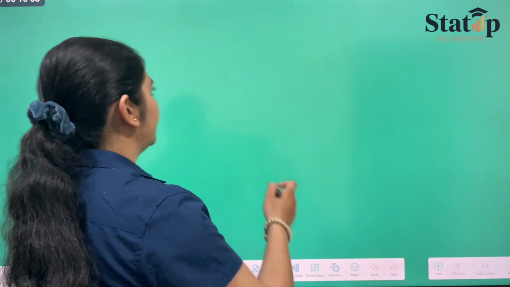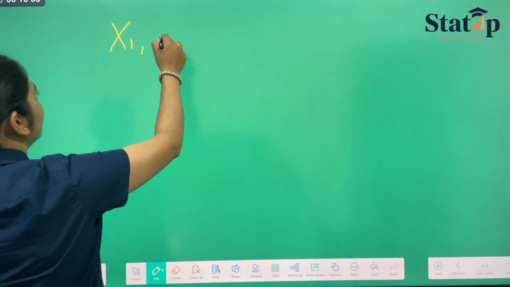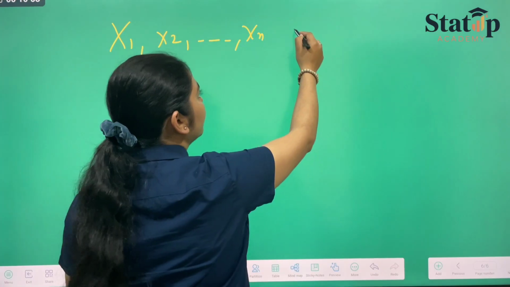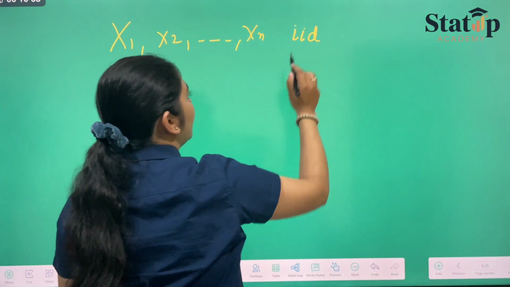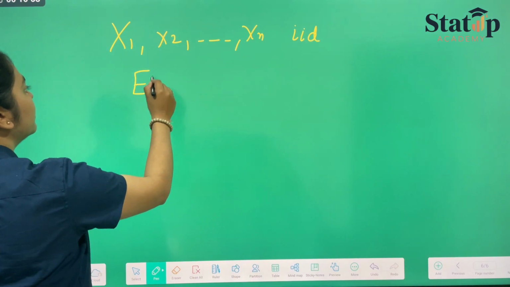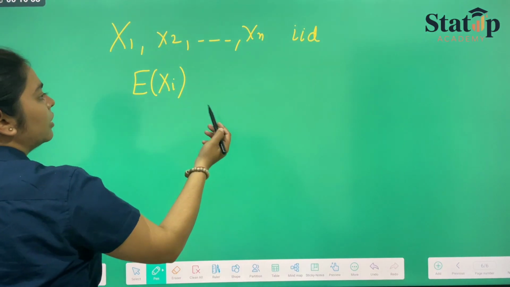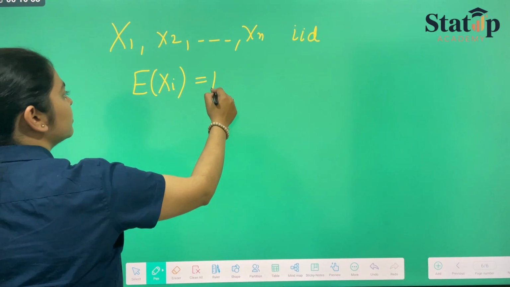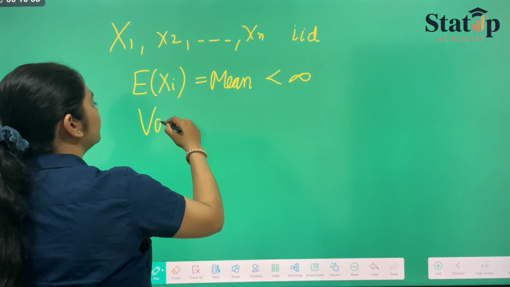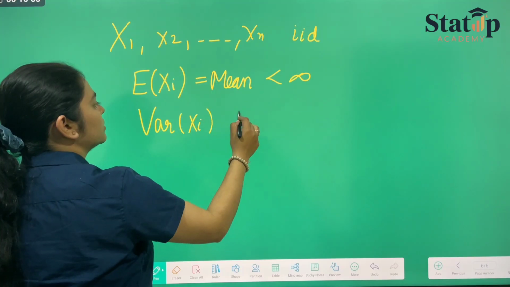So what does Central Limit Theorem mean? Central Limit Theorem says that if we have random variables, suppose x1, x2 up till xn, a sequence of n random variables that are IID, independent and identically distributed, and that have finite mean and finite variance.